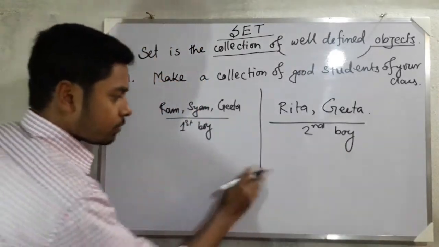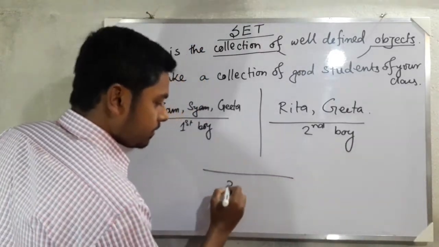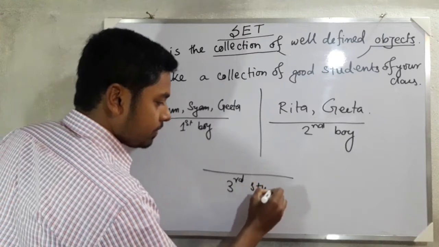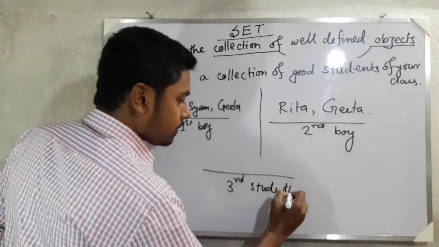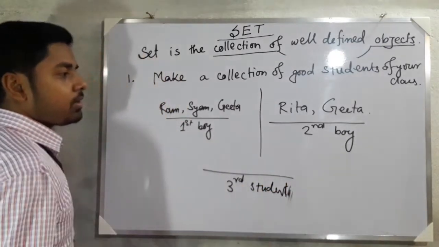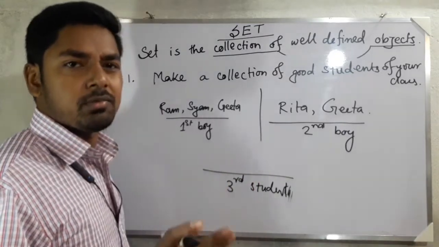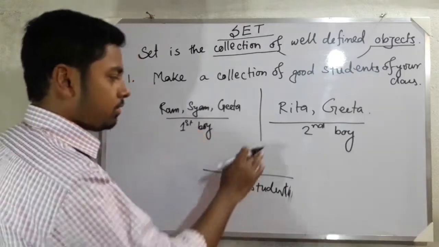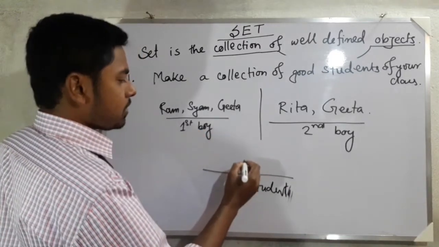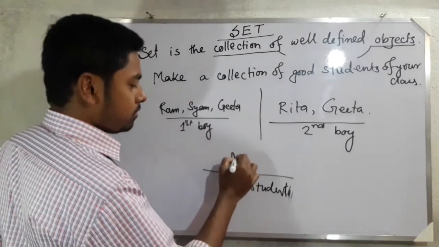And the third student is telling, sir, in our class there is only 1 student who is very good, suppose Madhu.